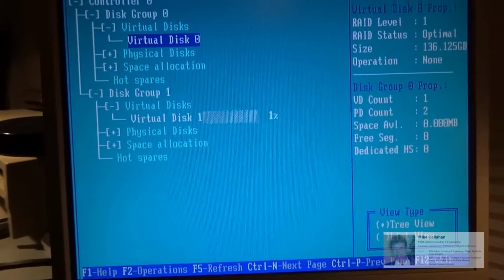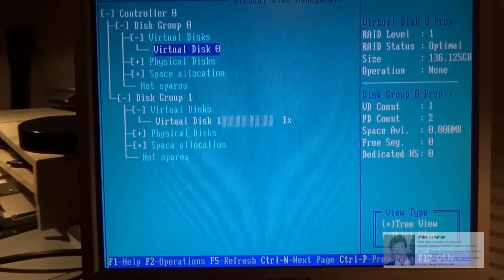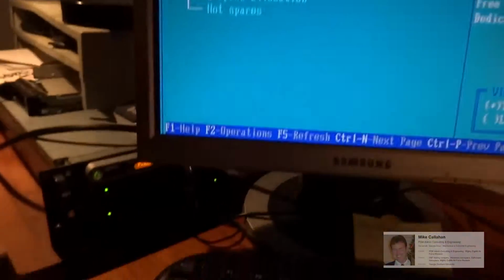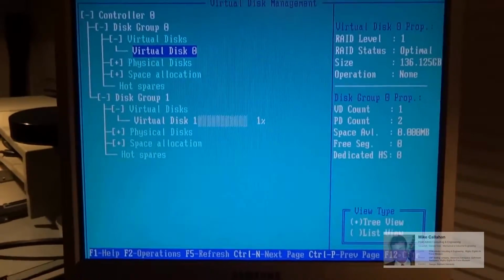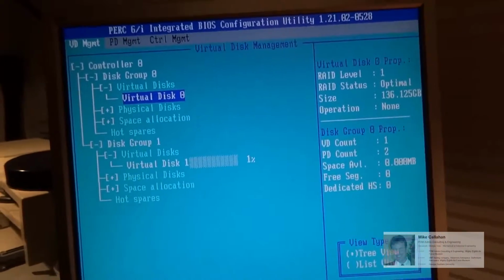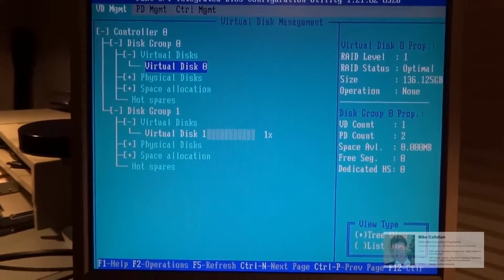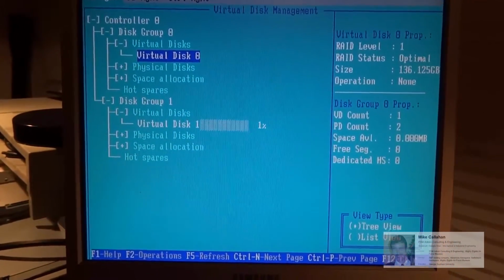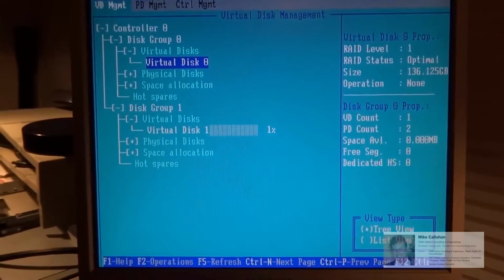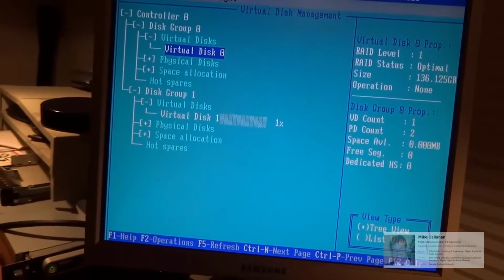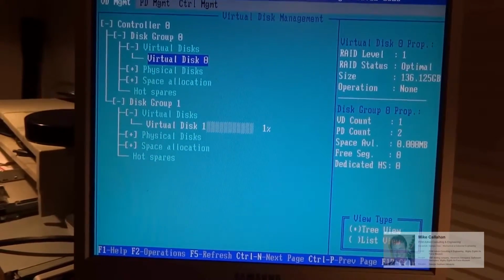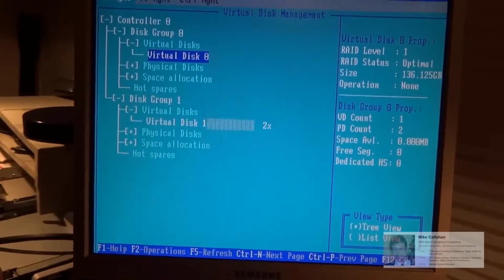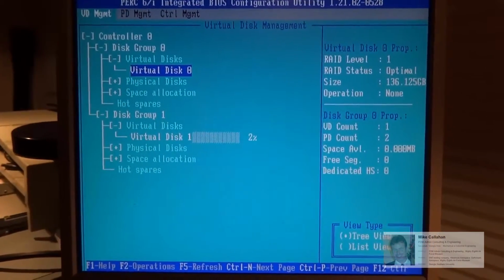As you can see, the progress bar, it has to format and array the striping on these 4 drives, and this will take some time. Our next demo will be we're going to format these drives in the operating system as a single striped drive, which will give it a drive letter.